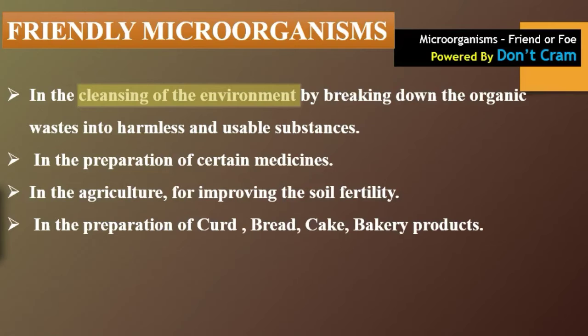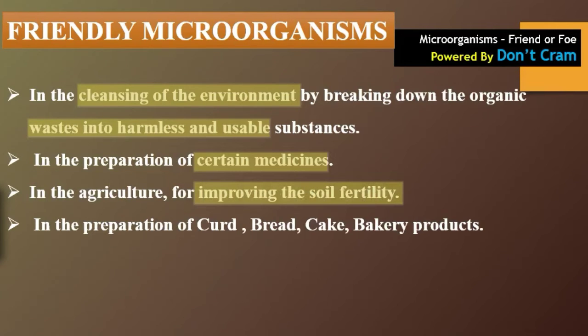Some of the microorganisms also help in the preparation of certain medicines. Some of the antibiotics are made with microorganisms. Like there we are using bacteria, antibiotics which are made by microorganisms. Next, microorganisms also help in improving soil fertility. The soil fertility can be improved with the help of manure, compost, and some of the microorganisms like earthworm. These microorganisms also help us in the preparation of curd, bread, cake, and some of the bakery products. We need these microorganisms.